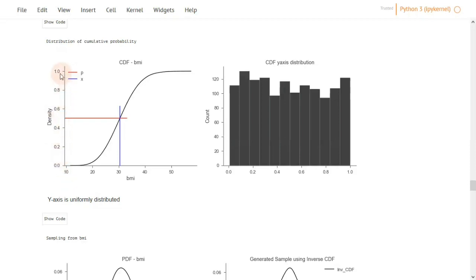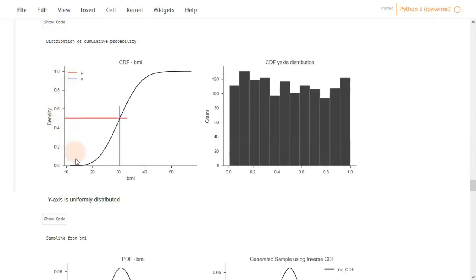If we plot the distribution of these values, we'll find that it is uniformly distributed. So this means that if we can generate probabilities that are uniformly distributed, we can plug them into a cumulative distribution function with the parameters of the variable of interest, which is, for example, BMI, and it will give us the associated values of x.